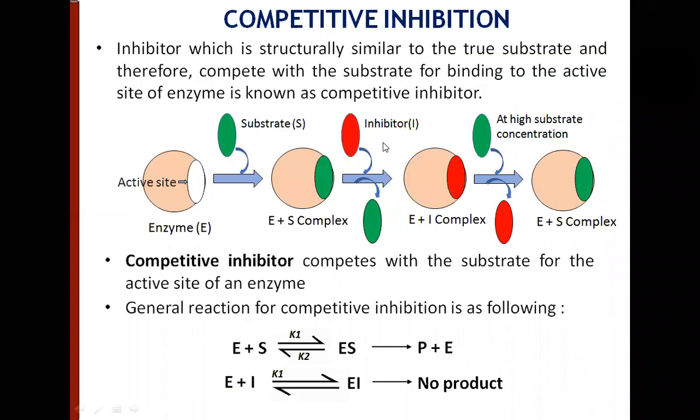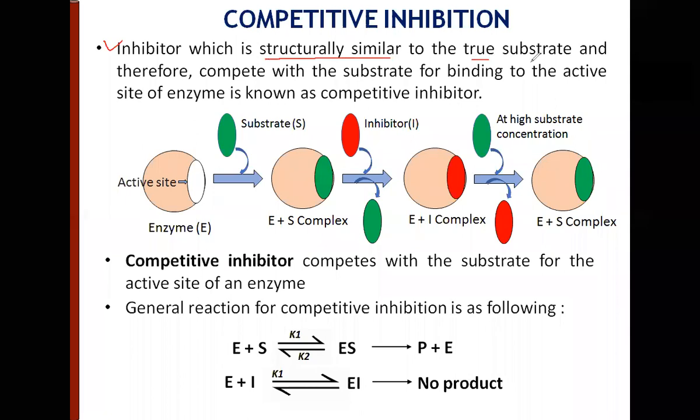So let us first start with competitive inhibition. Now the characteristic of a competitive inhibitor is that it is structurally similar to the true substrate. Please understand, structurally very close to the true substrate of the enzyme.